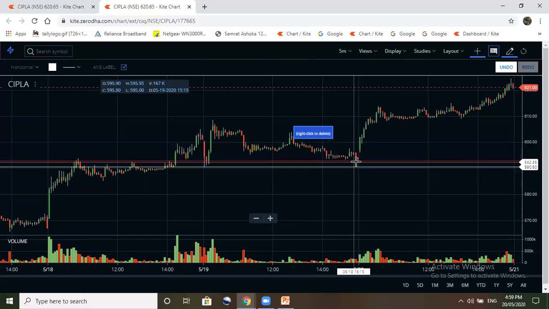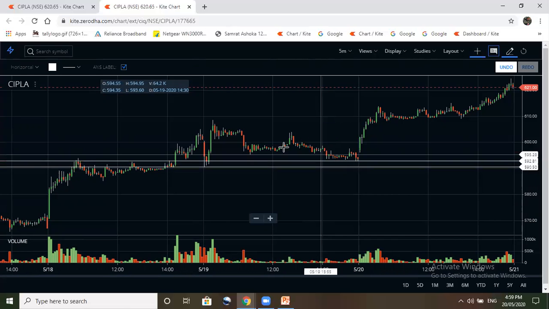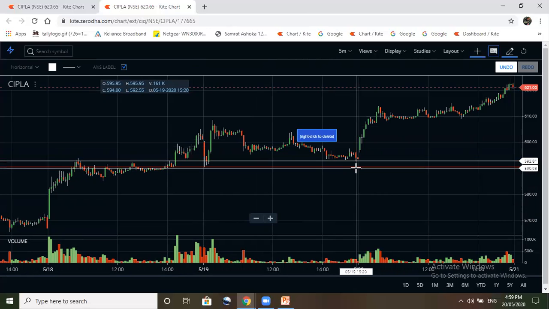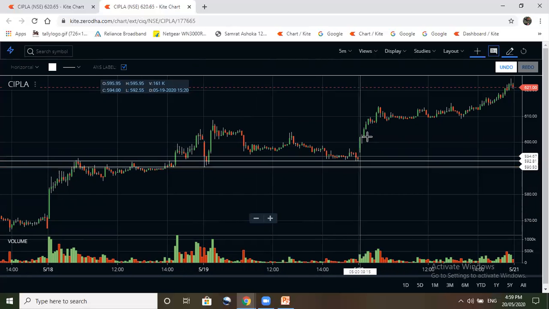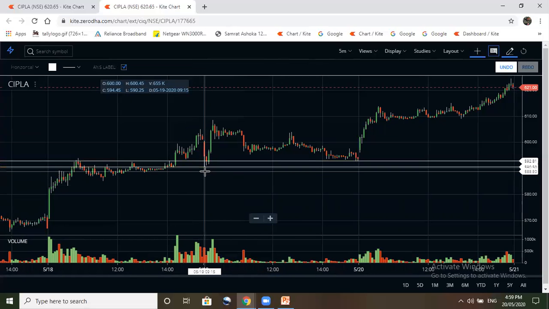Okay. So generally we keep the stop loss below the support, low of the support, 1 or 2 points. So instead of 592, you can keep it as 591. Because sometimes what happens, the stock comes to exactly 592 and if we exit and then it bounces from that level, or you can take the low of this candle as well, or more safer like 590. So 590 would be your stop loss.